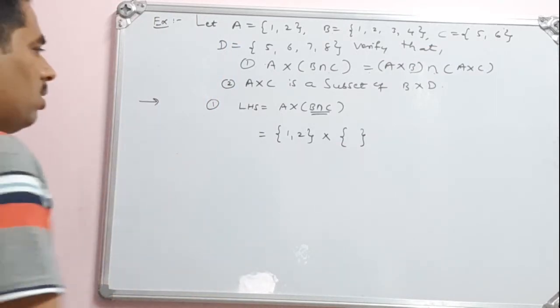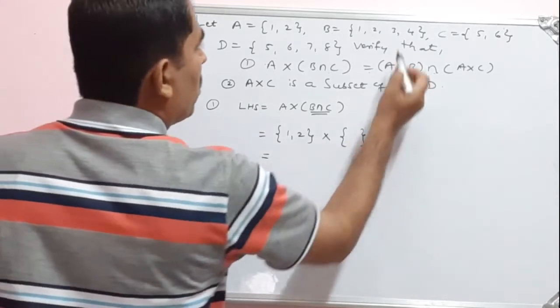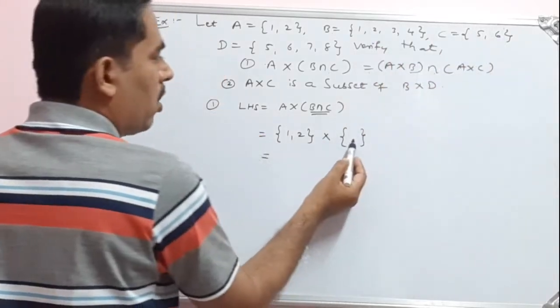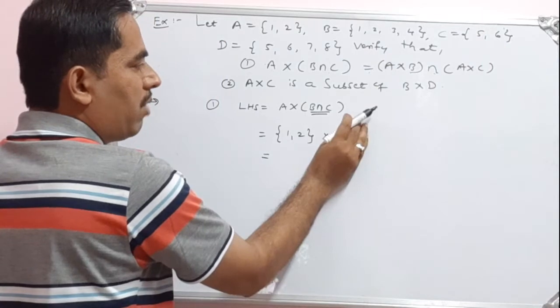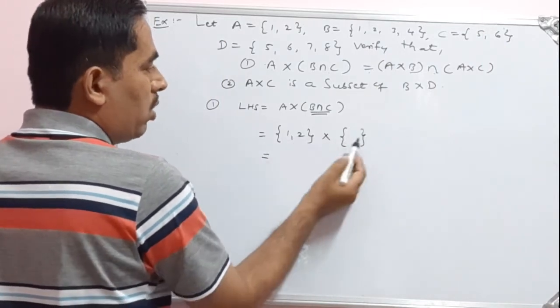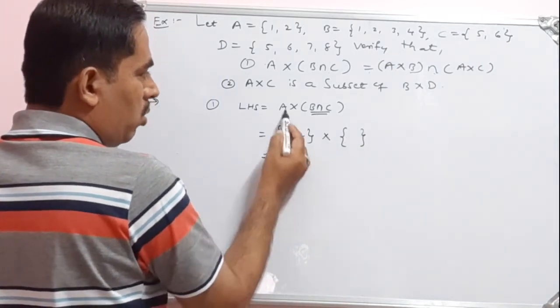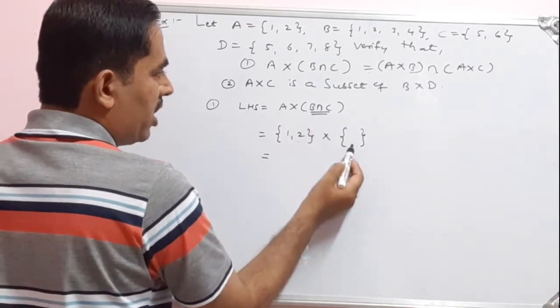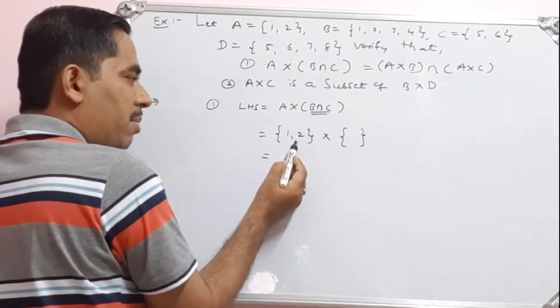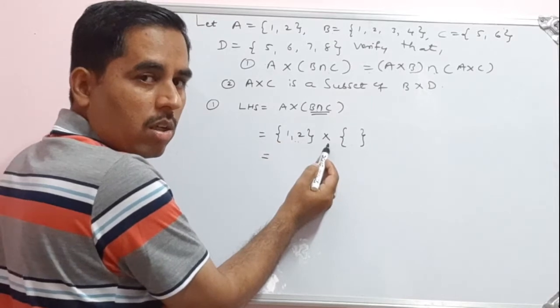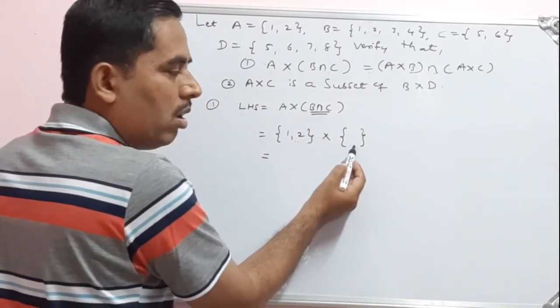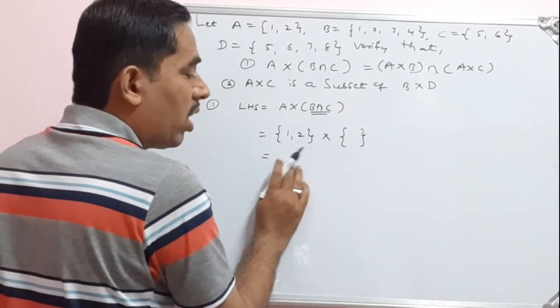So see, there are no common elements. So this is an empty set. So {1, 2}, that is set A, cross the empty set. So a non-empty set cross the empty set, what is the answer here?